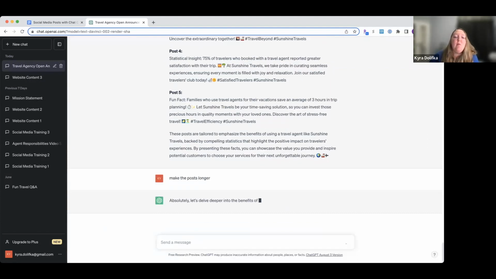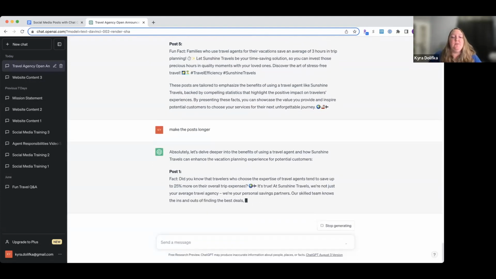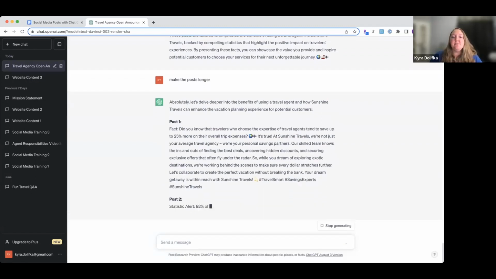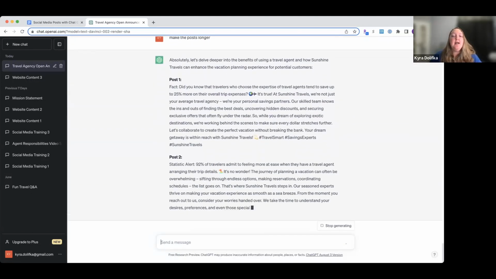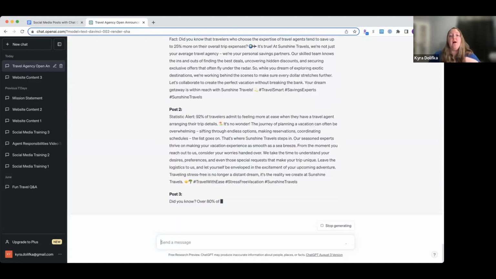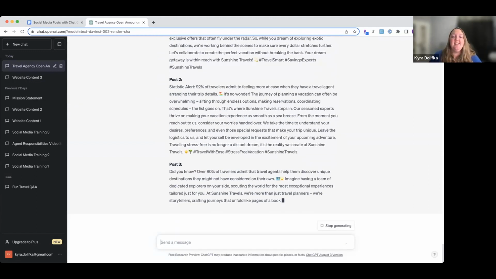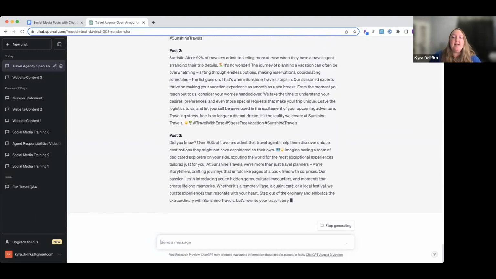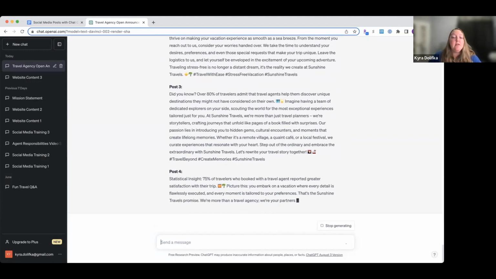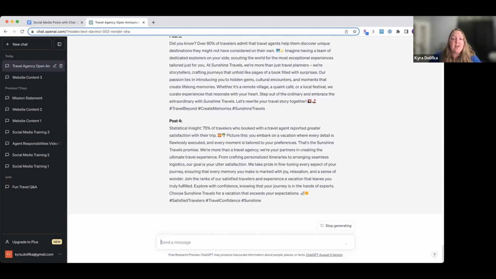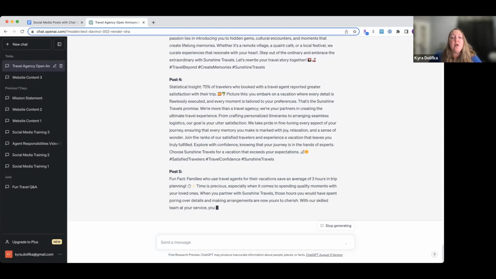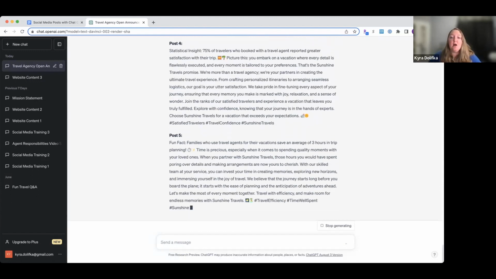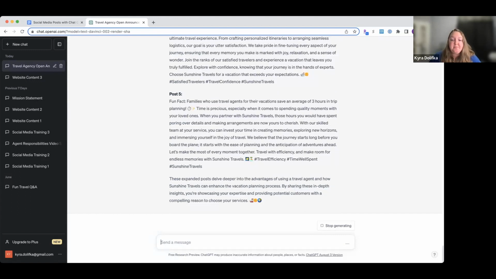Okay, let's say we want more meat on the bones with these posts, okay? So you can see, just type in make the post longer. It knows you're referring to the previous prompt, and look at this. These are paragraphs. These are long paragraphs, okay? That's just another thing you can do. You can also make things shorter. We're going to try that next, but you can see if you're looking for more content, make it longer. Great way to do that.